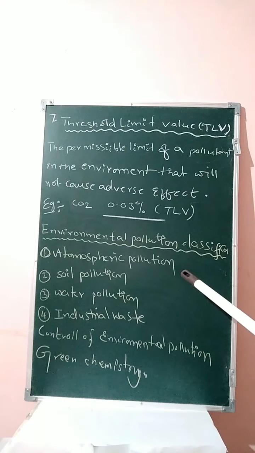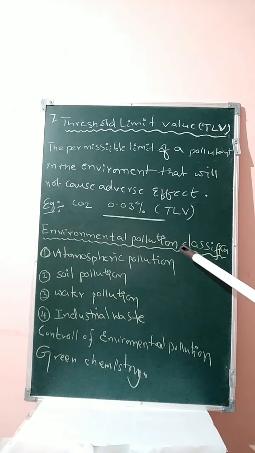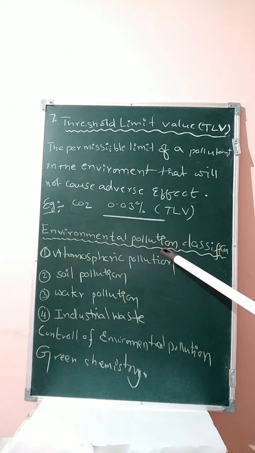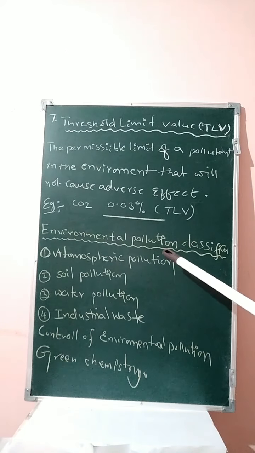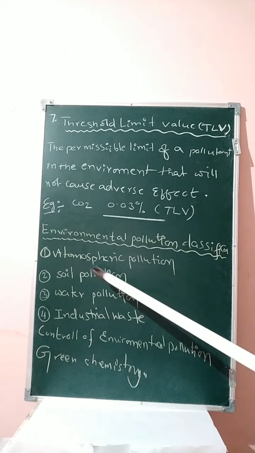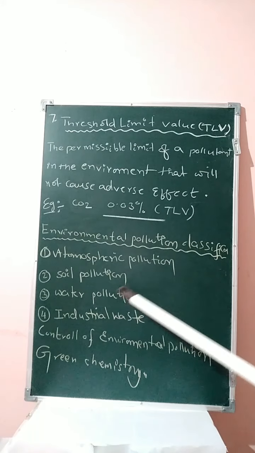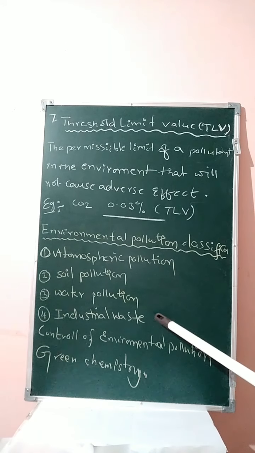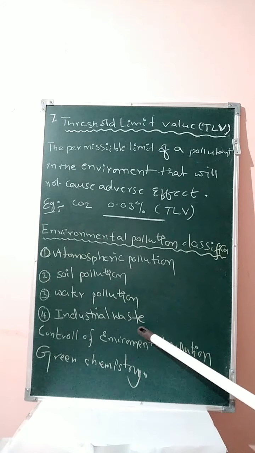Environmental pollution means the undesirable changes that take place in the physical, chemical and biological characteristics of the environment that have harmful effects on human beings. The pollution of the environment takes place by four means, students: atmospheric pollution, soil pollution, water pollution and industrial waste.